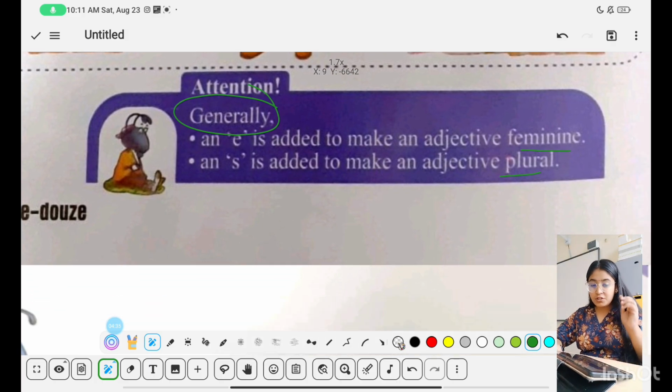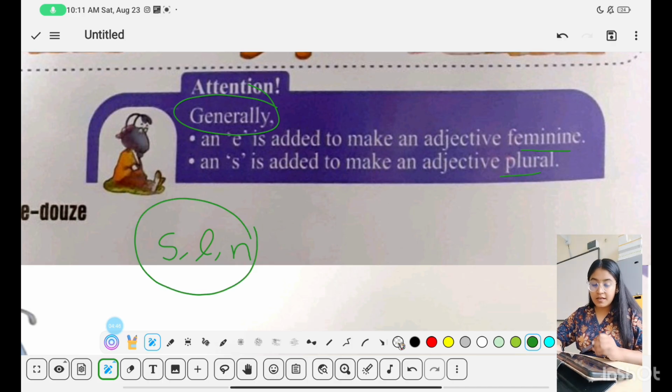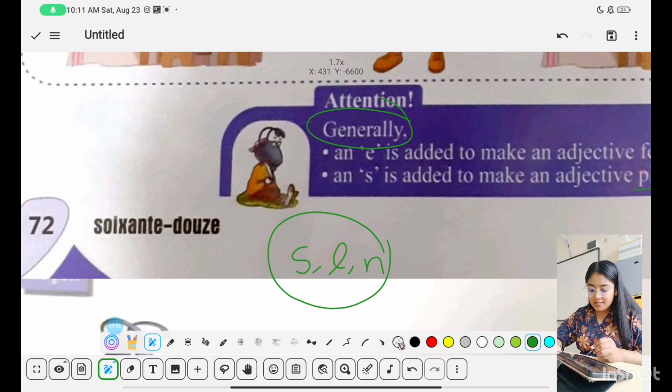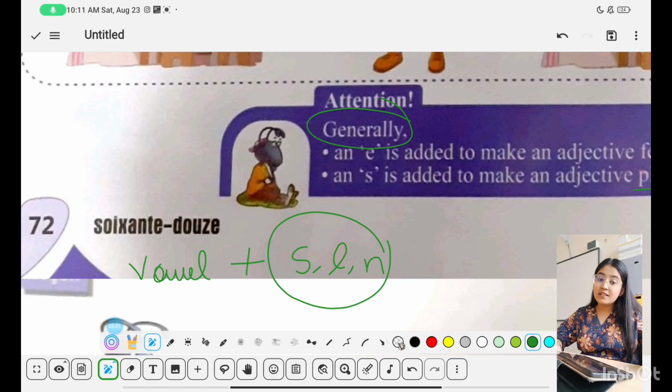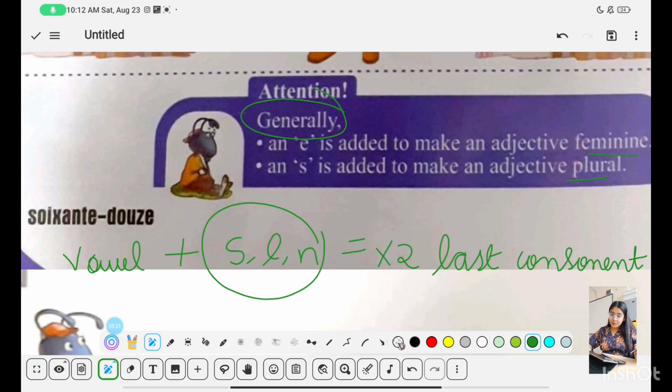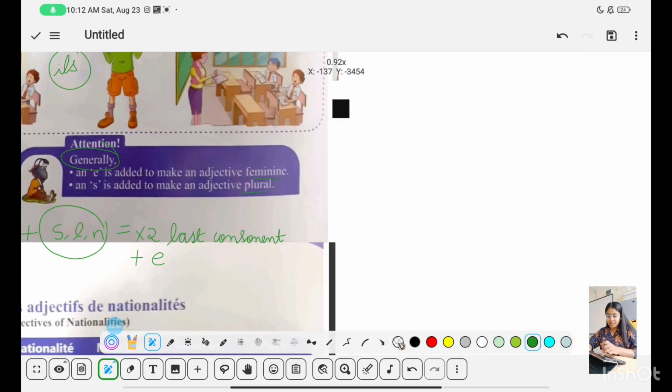But to make a word feminine which is ending with S, L or N, there is a different rule. If a word is ending with, listen to it very carefully, S, N or L and is preceded by a vowel, then in that case, to make it feminine, you will double the last consonant and then put E. What I exactly mean, I'll show you.